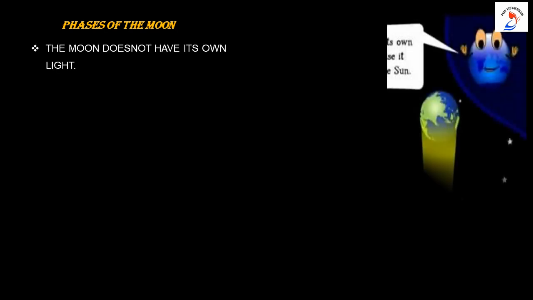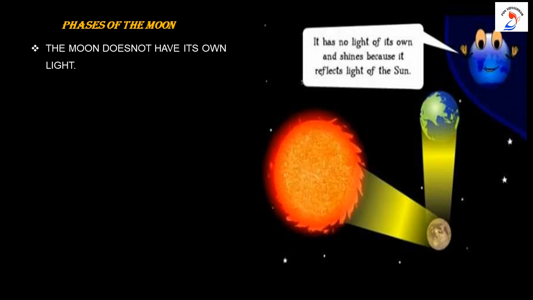Children, have you ever noticed the moon keeps changing its shape? Have you wondered why it is changing the shape? So now we are going to learn the phases of the moon and what causes these phases. The moon does not have its own light. It reflects light from the sun. As the moon revolves around the earth, only the part of it gets light from the sun.